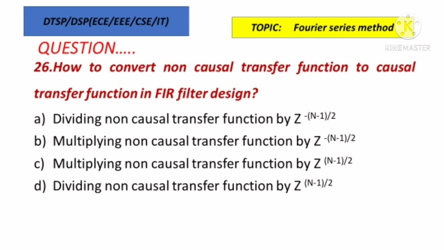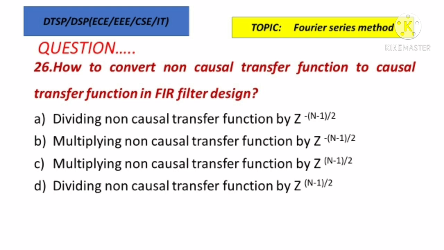And 26, how to convert non-causal transfer function to causal transfer function in FIR filter design. So how to convert non-causal to causal? We have to divide it by z power minus (N minus 1) by 2 or multiply. Like that, 4 options are given. So multiplying non-causal transfer function by z power minus (N minus 1) by 2 or some other thing is given. Option B is the correct answer.